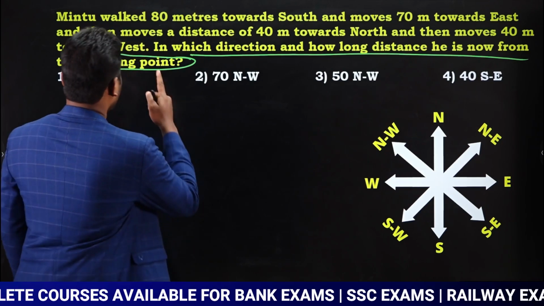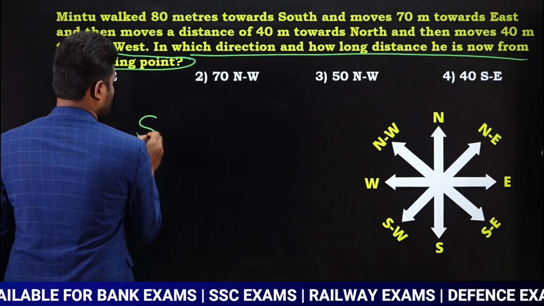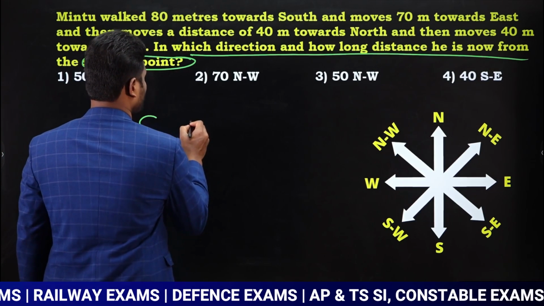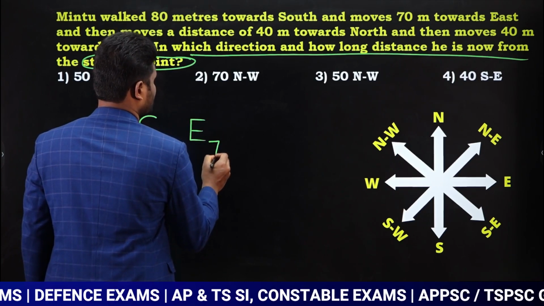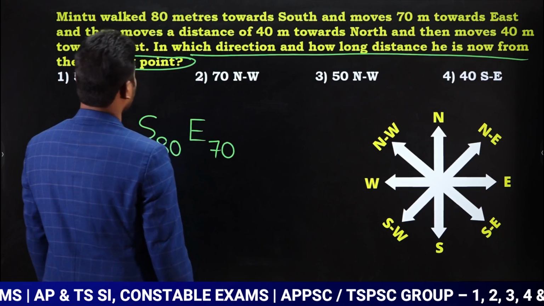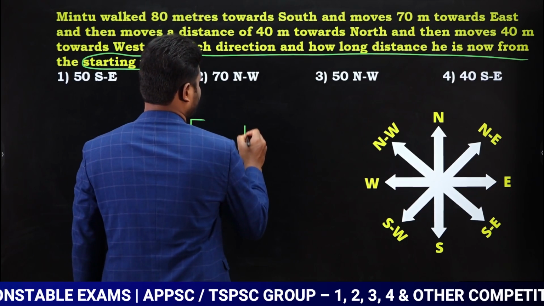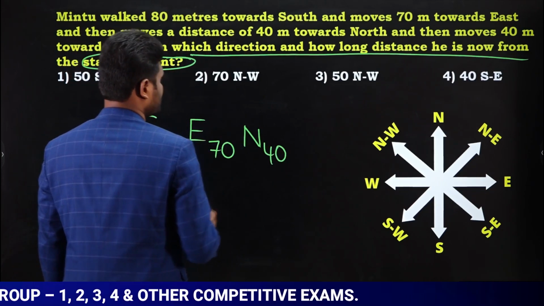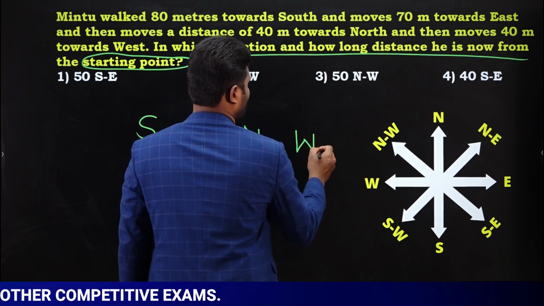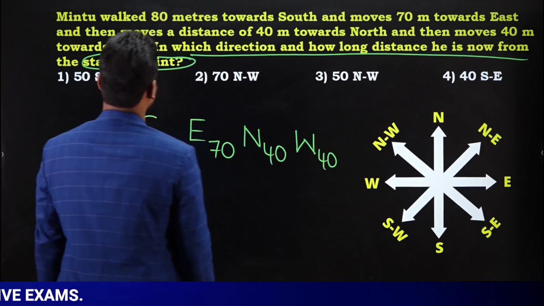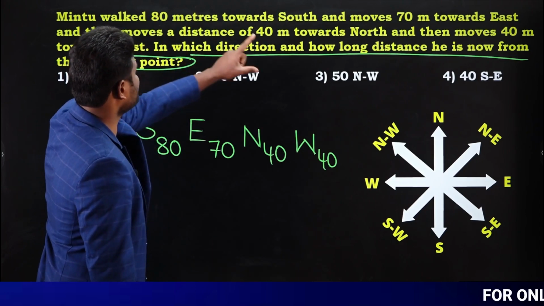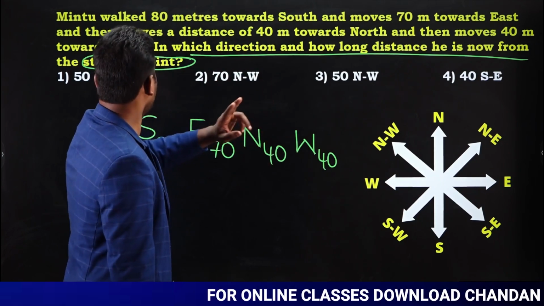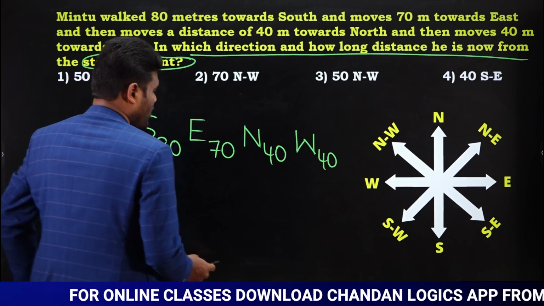Okay. Observe here carefully. Now if you observe, 80 meters towards south. So towards south 80 meters. Next, after that 70 meters towards east. So towards east 70 meters. Next towards north 40 meters. So towards north 40 meters. Next 40 meters towards west. Towards west 40 meters. That's it. Okay. 80 meters towards south, 70 meters towards east, 40 meters towards north, 40 meters towards west. That's it. Okay. Now observe carefully.